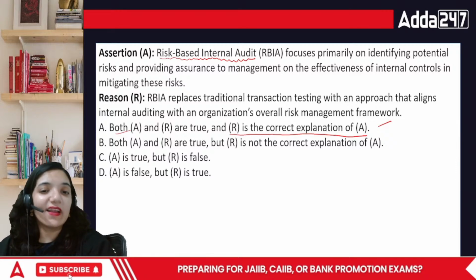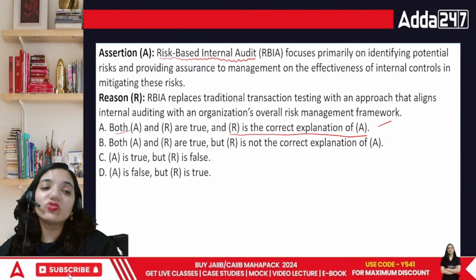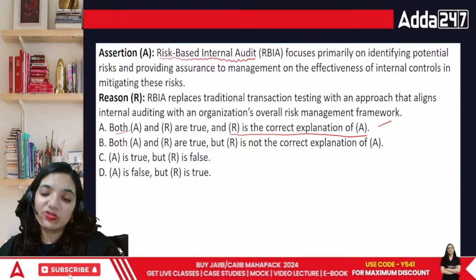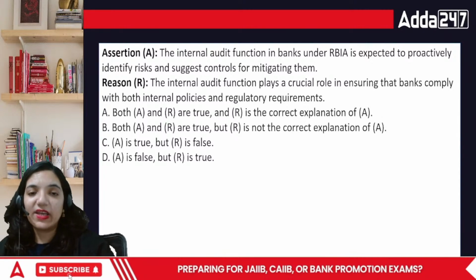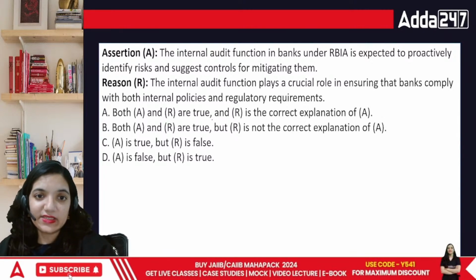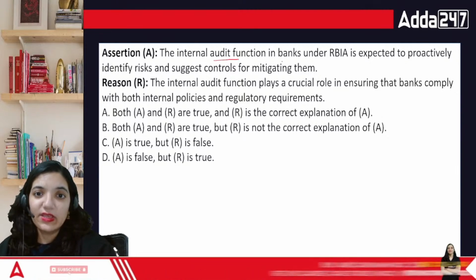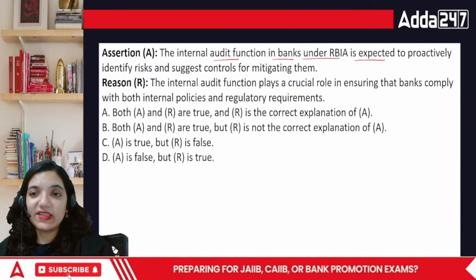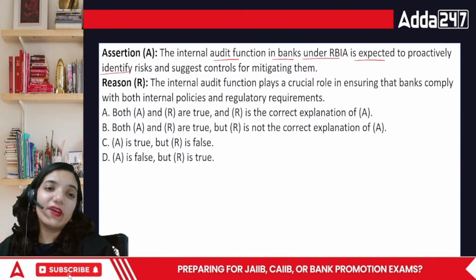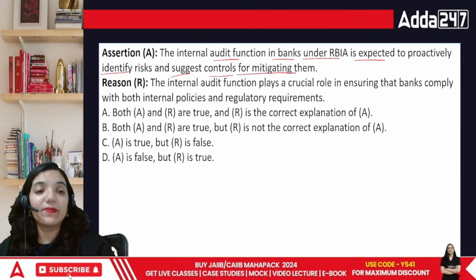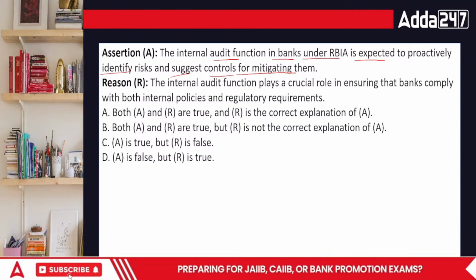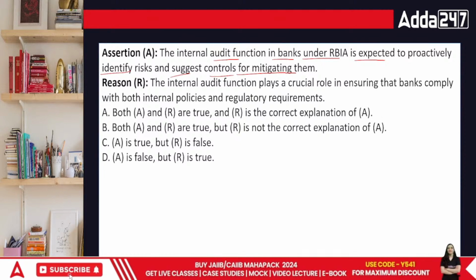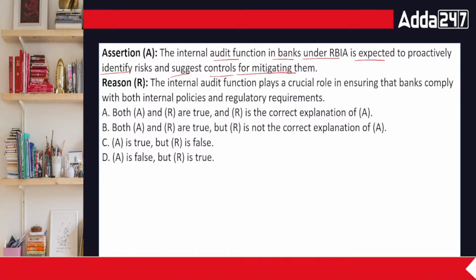What are the other options? A and R are true, R is not correct. A is true, R is false. A is false and R is true. So in this case, both are correct. Everyone, here comes the next question. It says the internal audit function in banks under RBI is expected to proactively identify risk and suggest controls for mitigating them. That means before the particular thing would happen, you really need to keep that specific amount in your hand so that you can save yourself from the particular audit and from the situation where you can fail. What do you think?